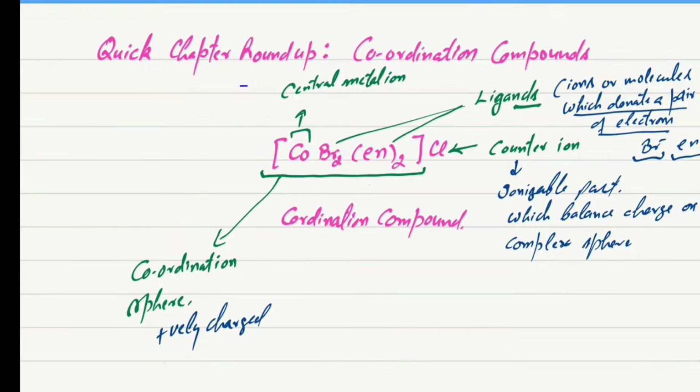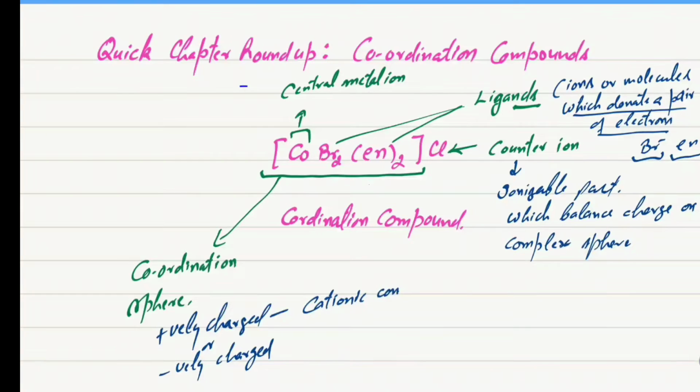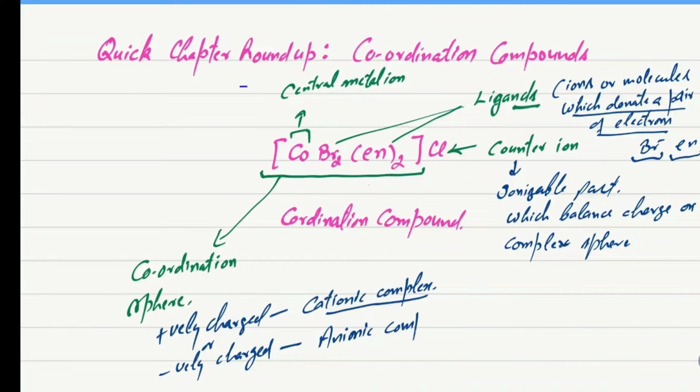Since we talked about the coordination sphere, this coordination sphere may be positively charged or may be negatively charged. In the coordination compound we have taken as an example, the coordination sphere is positively charged and this is a cationic complex. Such coordination spheres which are positively charged are said to be cationic complexes, and those whose charge is negative are said to be anionic complexes.